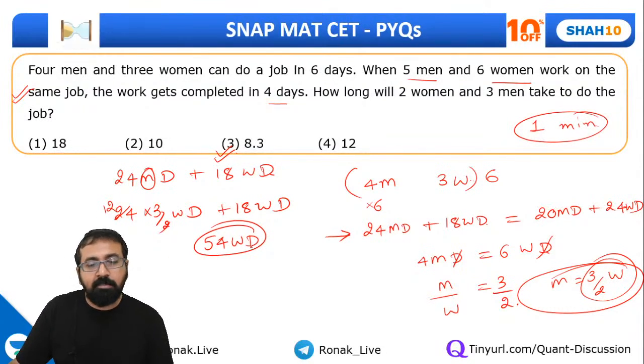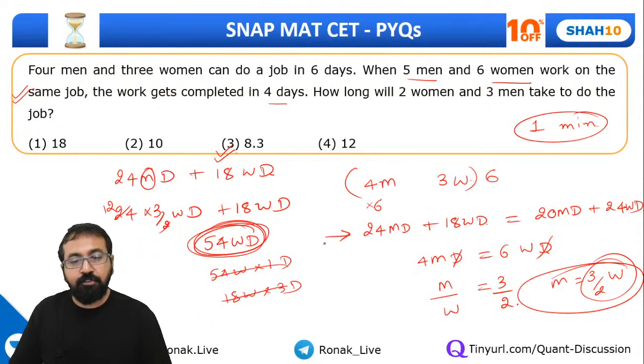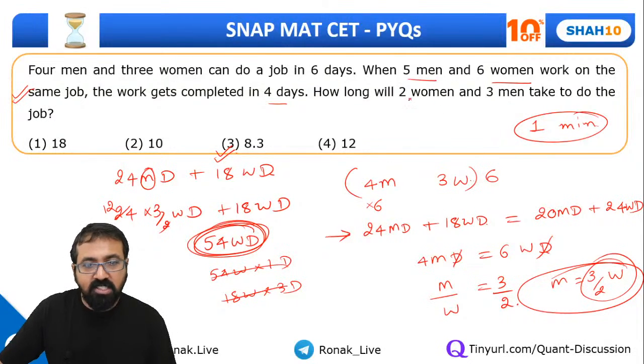Matlab, what does it mean by 54 woman days? This means if 54 women are there, it will take just 1 day. If 18 women are there, it will take 3 days, and so on and so forth. So now we have got our total work, which is 54 WD, right? Now what is the situation?